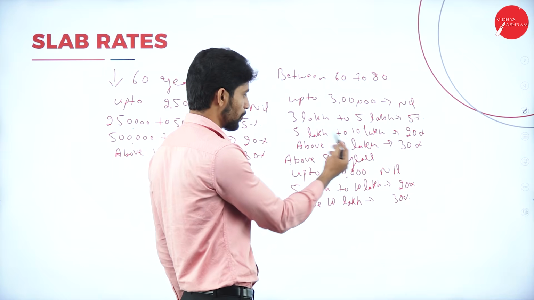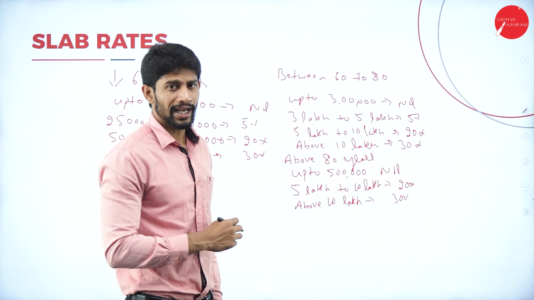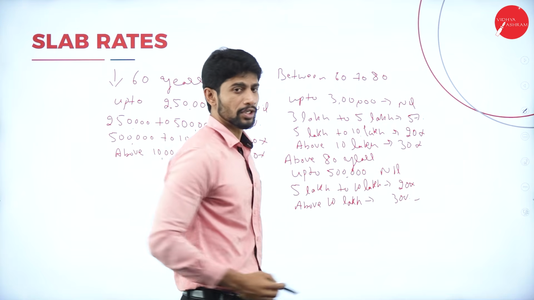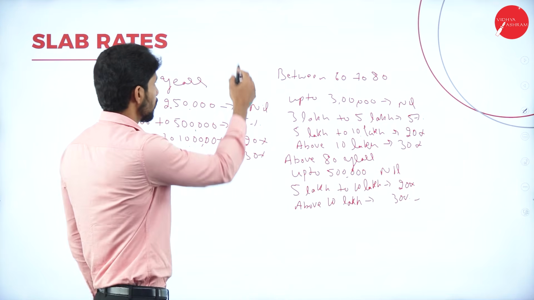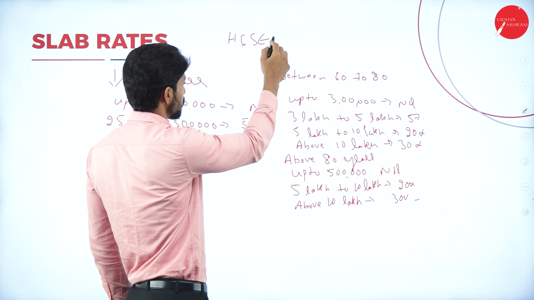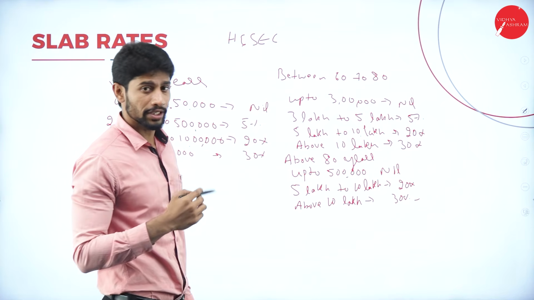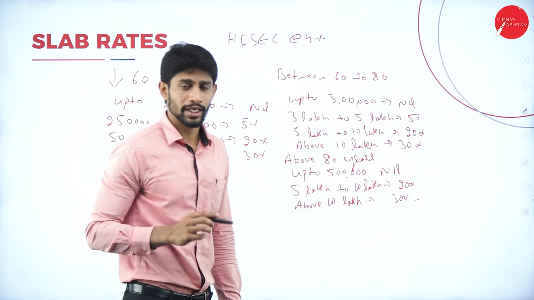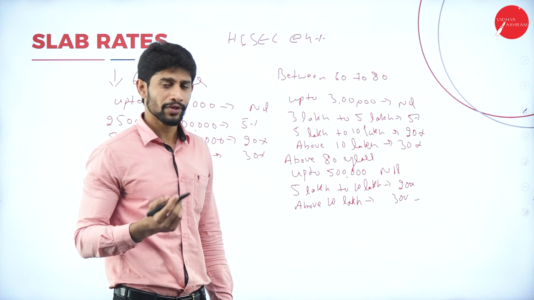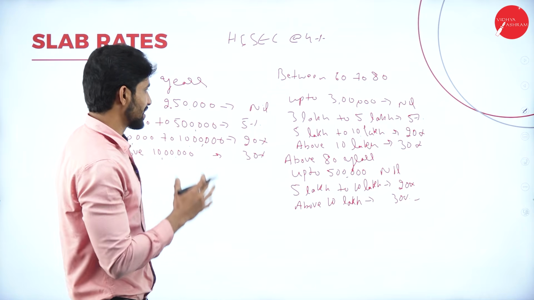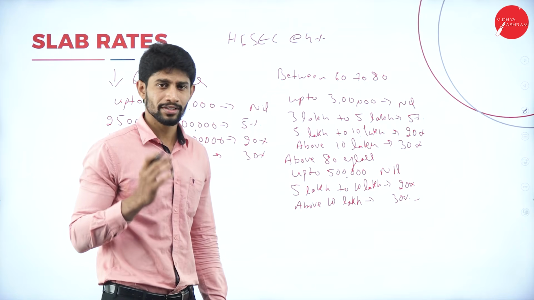Next, if the age is above 80 years, up to 5 lakh nil, 5 lakh to 10 lakh 20%, and above 10 lakhs it is 30%. And also higher and secondary education cess is applicable at 4%. If surcharge is applicable, then we are supposed to calculate the surcharge at the prescribed rate. So this is the slab rate for the present year.